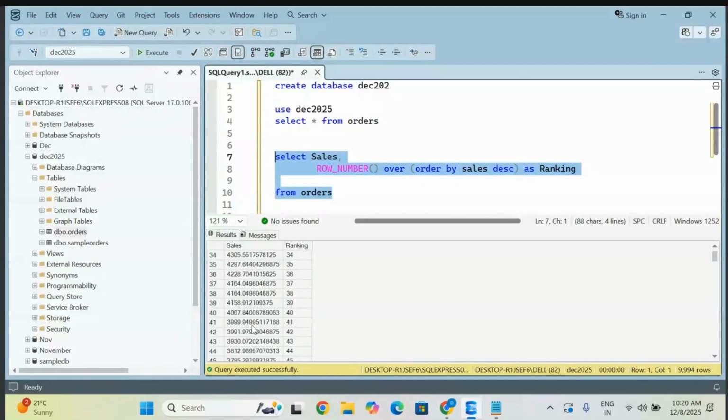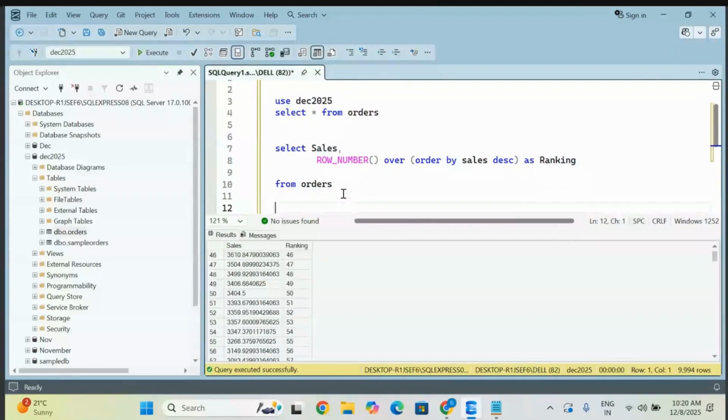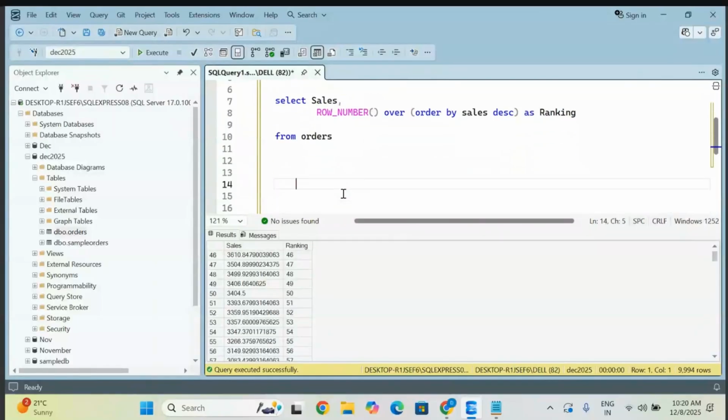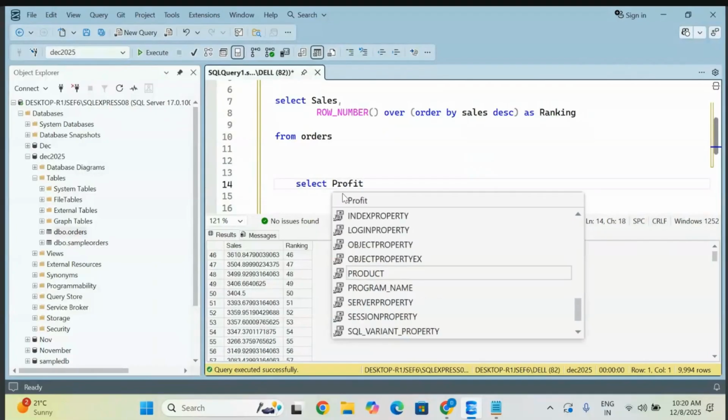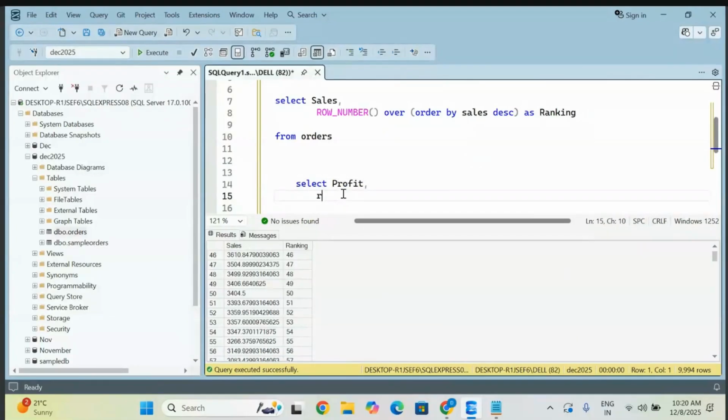The same values are not there. The profit column is also there, so let me take the profit. I want some duplicate values to show you the other rank functions. So with ROW_NUMBER, you just give OVER ORDER BY, whatever profit you are taking, and you can give descending order.